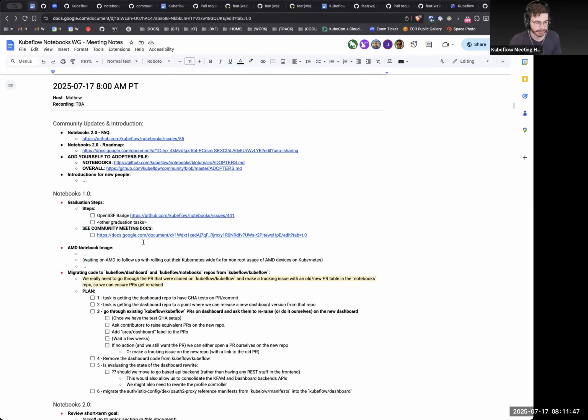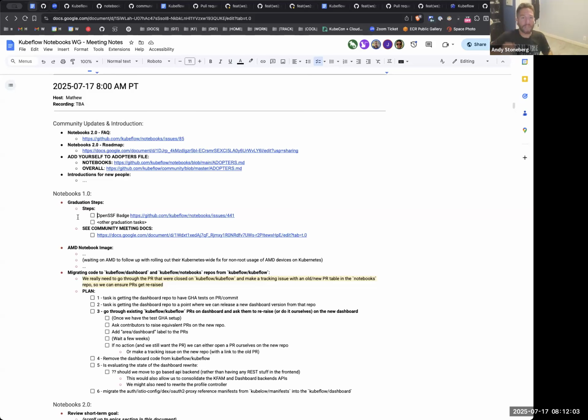On Notebooks 1.0, I don't see Kimonos here, but there's some stuff going on there. I know the dashboard repo is being worked on, so I'm not going to give any update unless you know anything. Andy, have you worked with Kimonos over the past week? Oh, sorry, I lost my window.